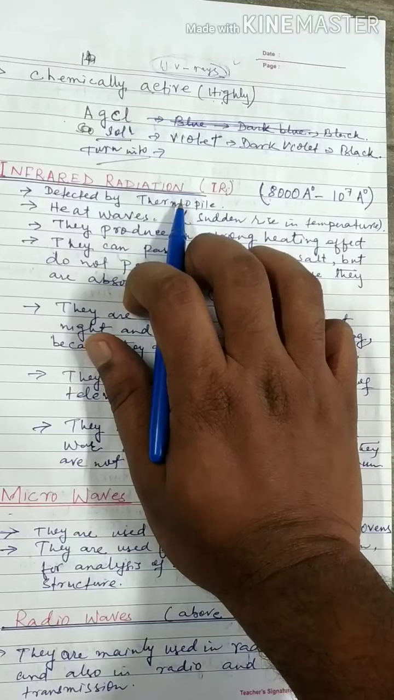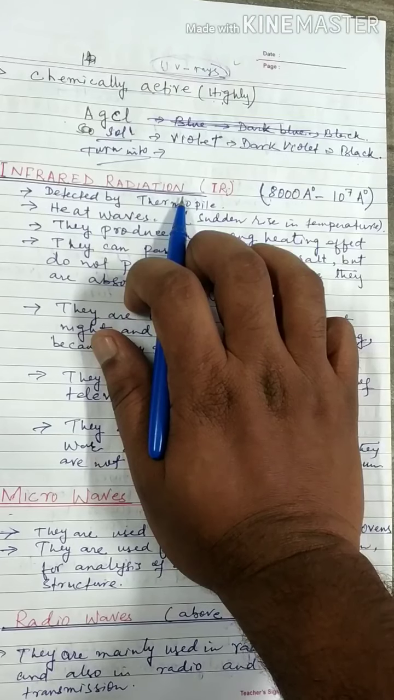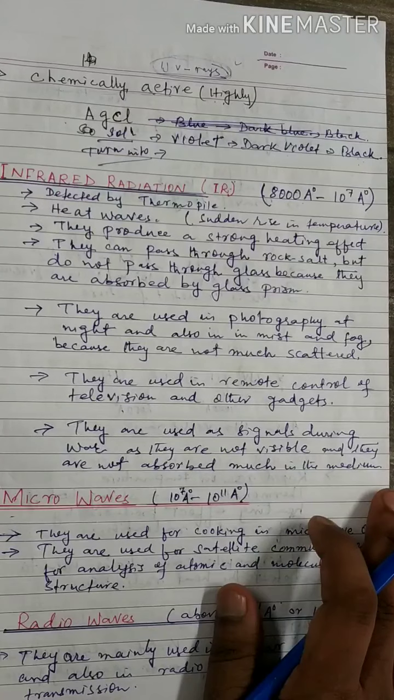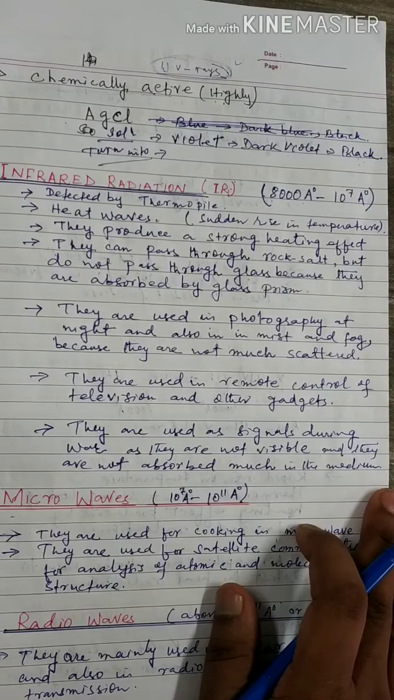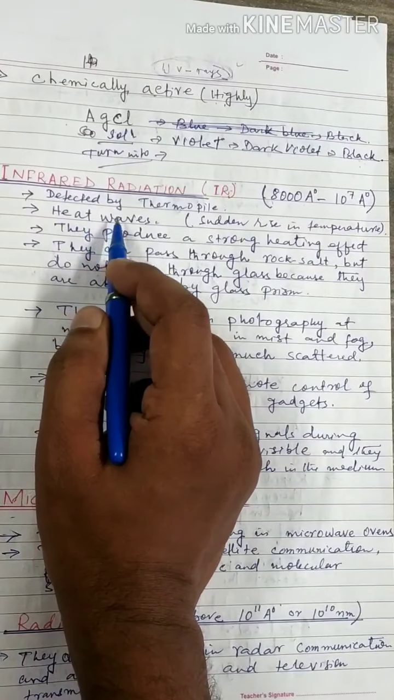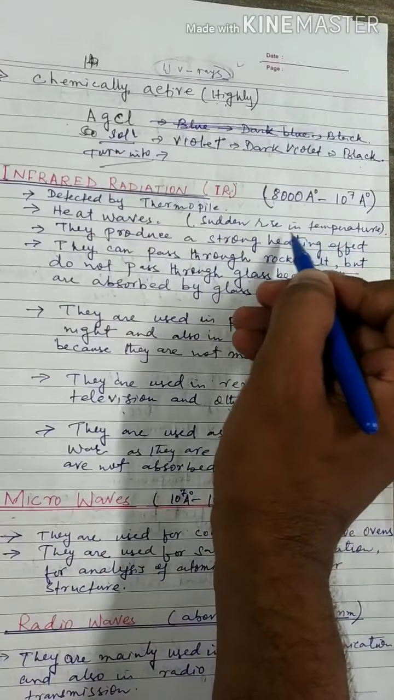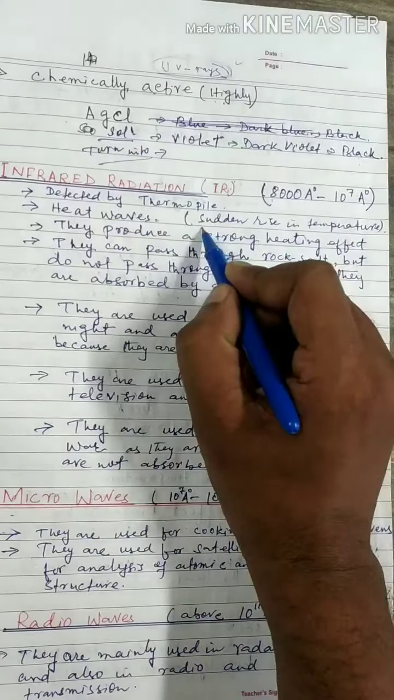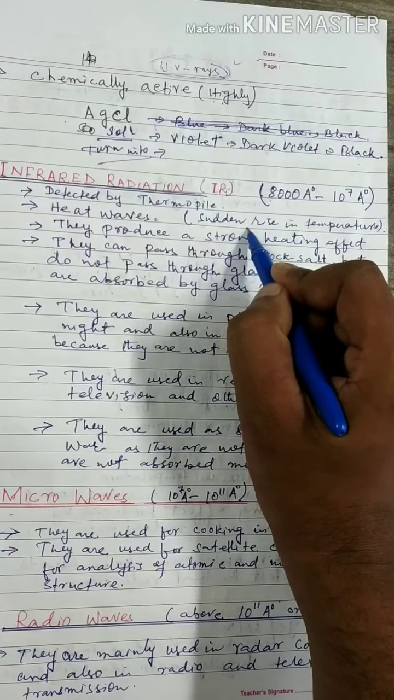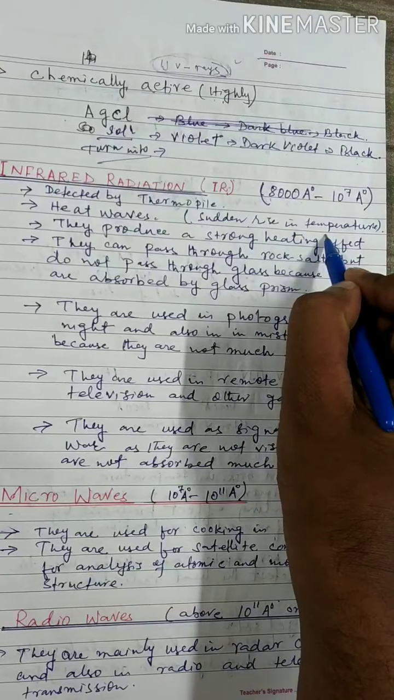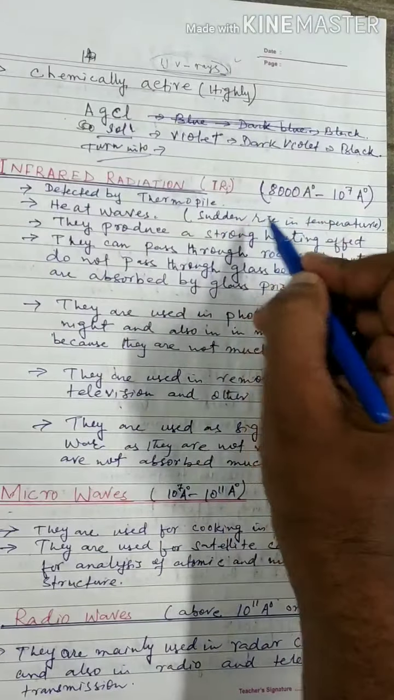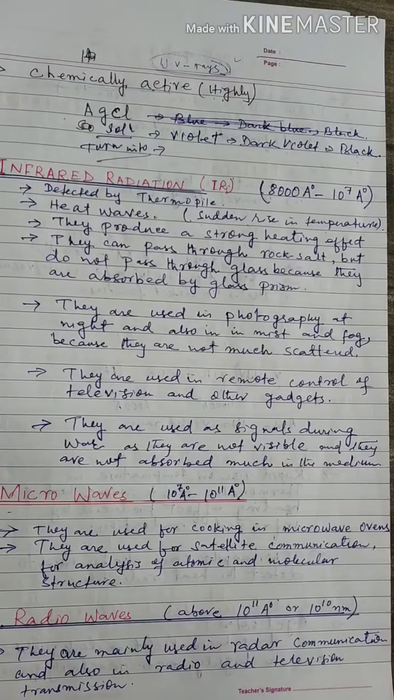The question will be asked: how is infrared detected? It is detected by a thermopile. It produces a strong heating effect. If a ray passes and the thermometer shows a sudden rise in temperature, then we understand that the ray is infrared. In the thermometer, the temperature rises rapidly.